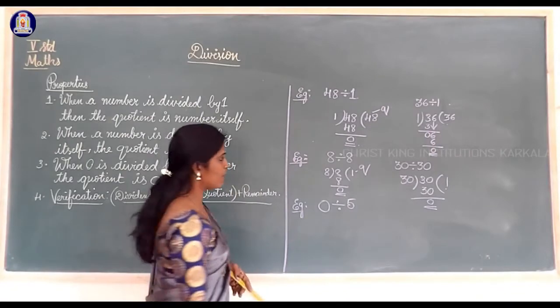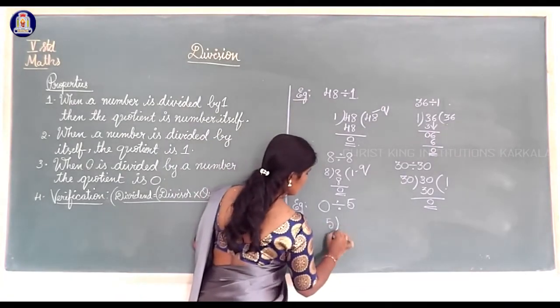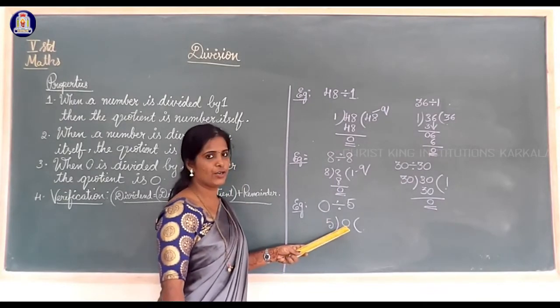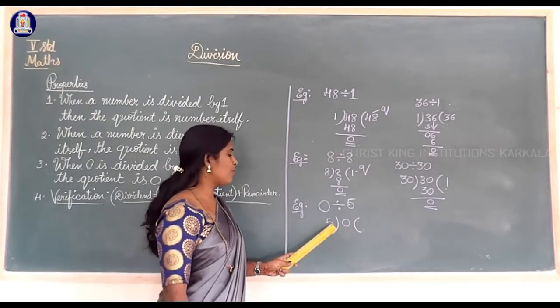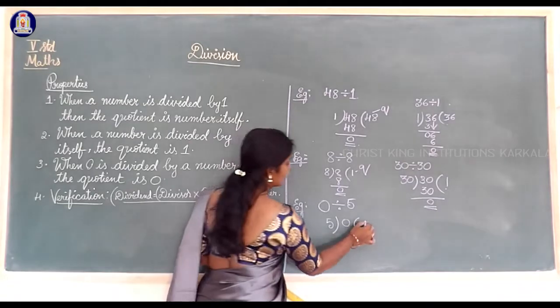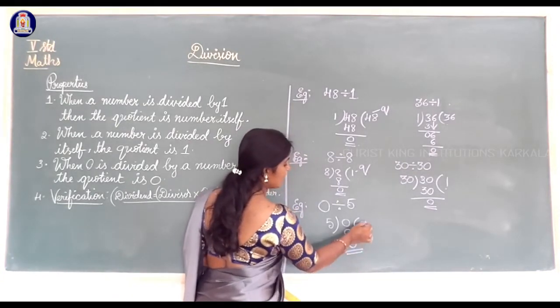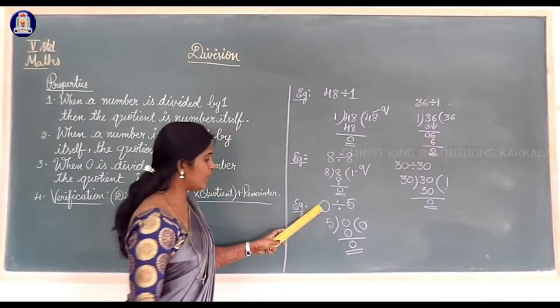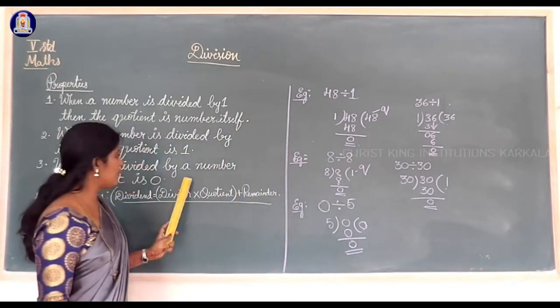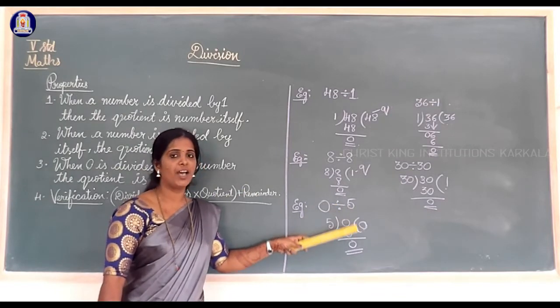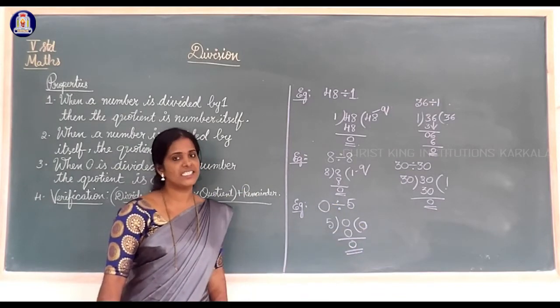In the 5 tables, you must check that 0. Is there 5 ones or 5? So 5, how much is 0? 5 zeros are 0. So here the quotient is 0. Means when 0 is divided by a number, you are getting the quotient 0.